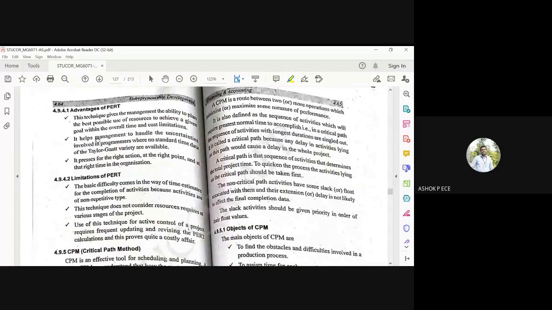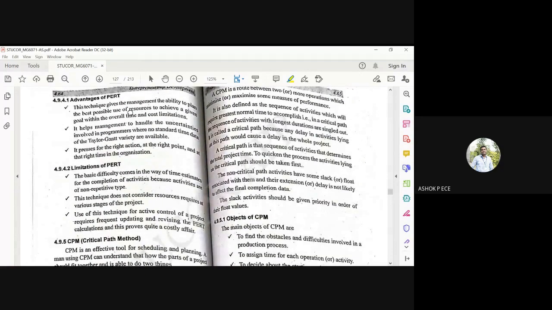Advantages of PERT. PERT is going to give the management the ability to plan the best possible use of resources to achieve a given goal within the cost and time. See, everything is mathematical. You are going to play with statistics, right? So you will predict in advance and have the results in hand whether you are going to achieve the goal within the given time and cost limitations.